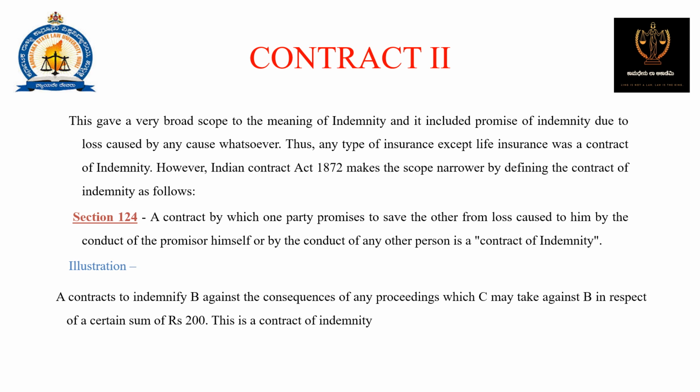Section 124: a contract by which one party promises to save the other from the loss caused to him by the conduct of the promisor himself or by the conduct of any other person is a contract of indemnity. Illustration: A contracts to indemnify B against the consequences of any proceedings which C may take against B in respect of a certain sum of rupees 200. This is a contract of indemnity.